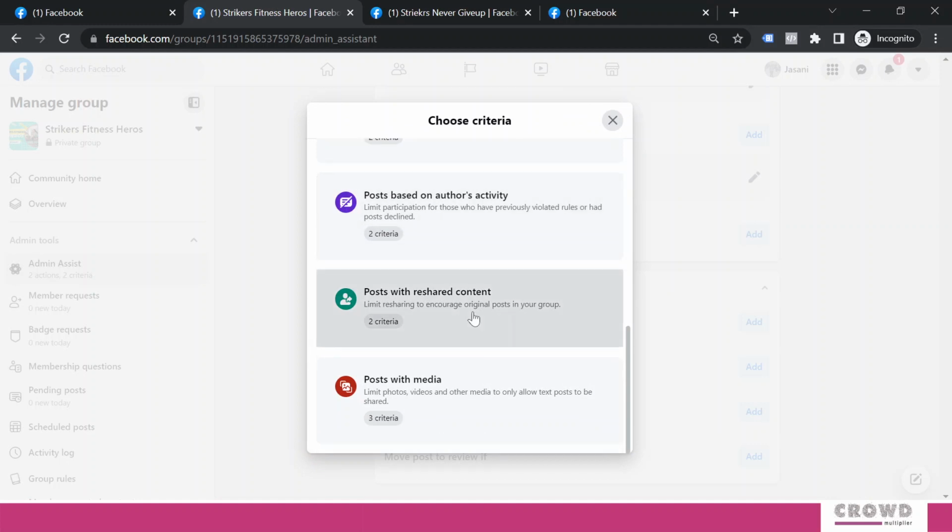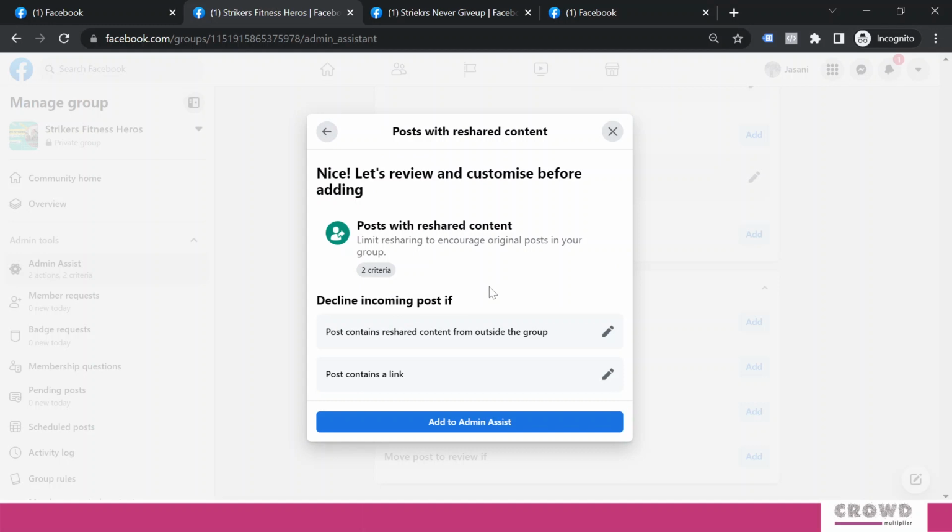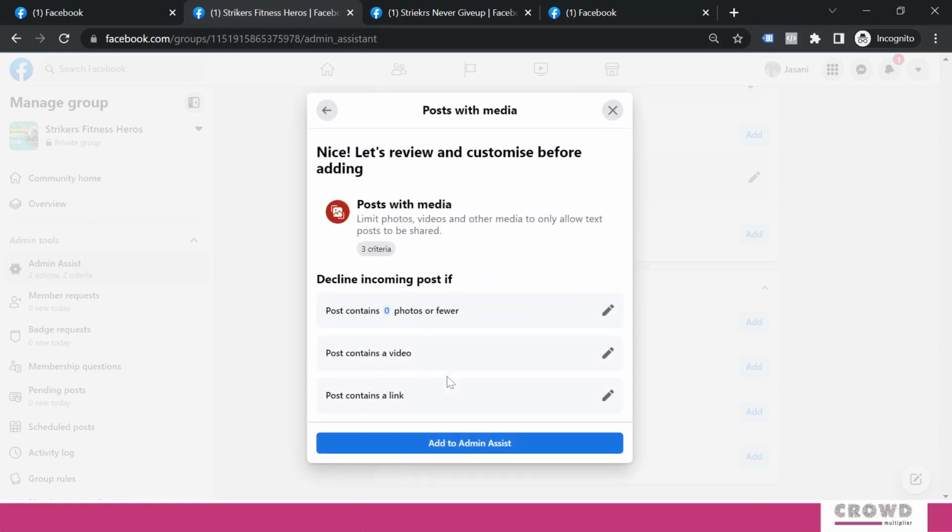Post with reshared content. If you don't allow content from other pages to be shared on your group, in that scenario you can come over here and set that. Post with media. Here, post contains 0 photos or fewer. Let's say your group is about buy and sell, in that scenario you need to have at least one image, right? If you are creating a group where you mandatorily ask people to have a video, in that scenario you can select this.